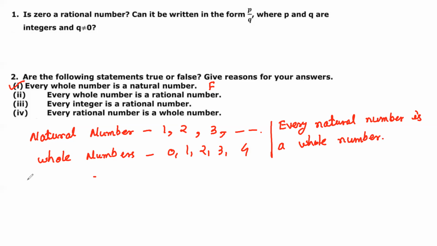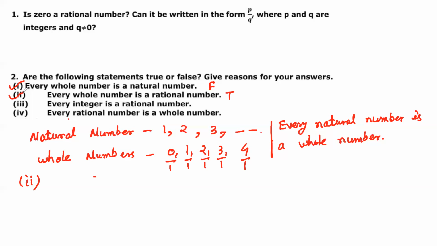Now let me move to question number 2. Every whole number is a rational number. True or false? True. Perfect. Definitely, whole numbers are 0, 1, 2, 3, 4. So I can write 0 upon 1, 1 upon 1, 2 upon 1, 3 upon 1, 4 upon 1. So it can be written in P upon Q form, where P is an integer and Q is also an integer. So the second is also very clear.